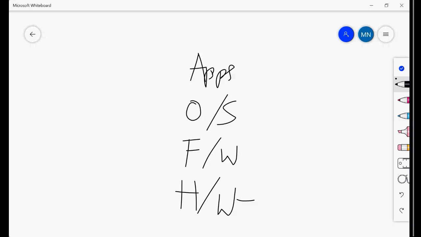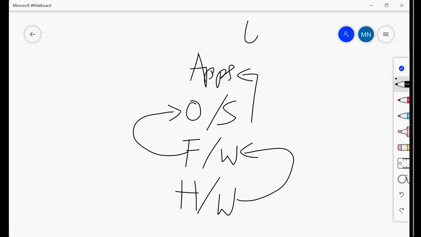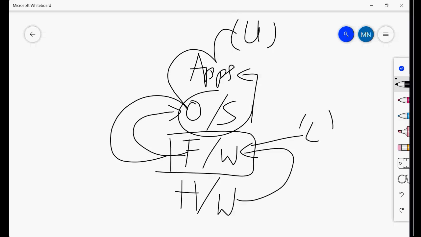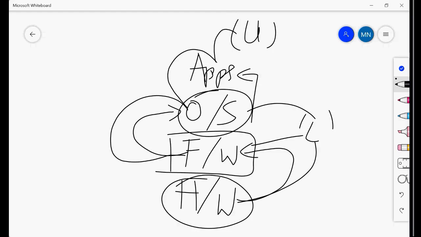In order to interact with hardware, you'll have firmware. In order to interact with firmware, you'll have the operating system. And on top of it, you'll install the applications, and the user comes in here, interacting with the applications, which are stored on the operating system. The operating system requires firmware, which is a language where the operating system can understand hardware.